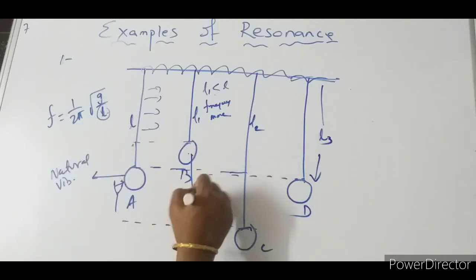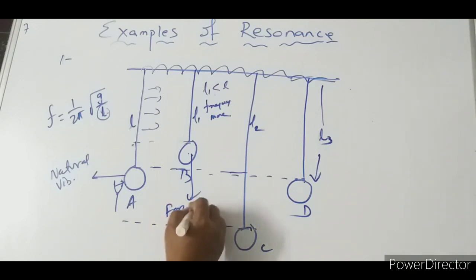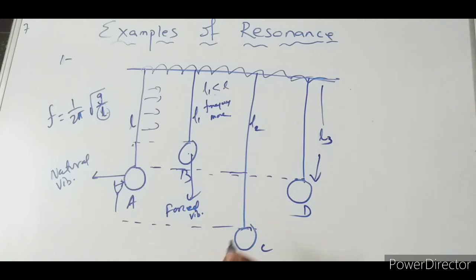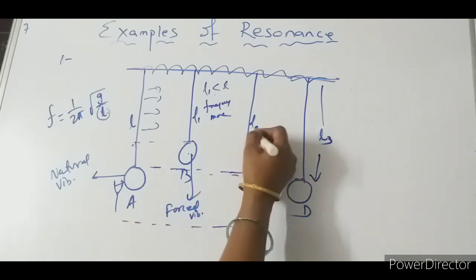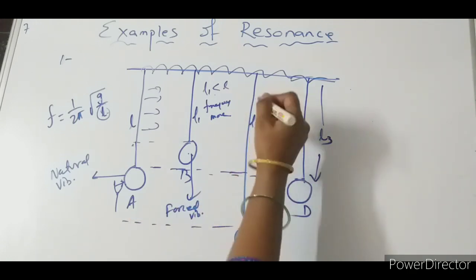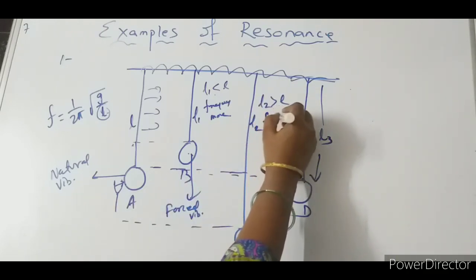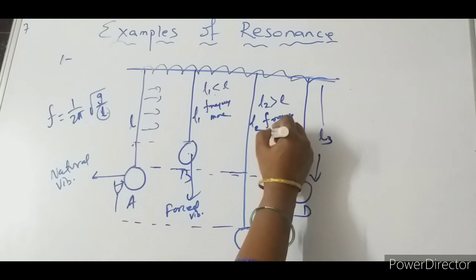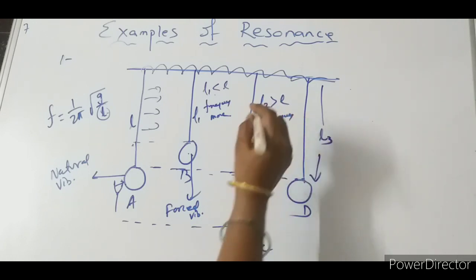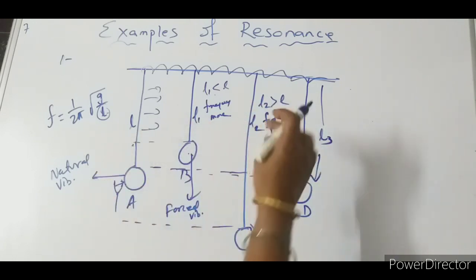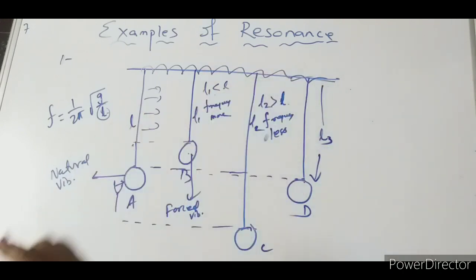This is set to forced vibration. Again come to C. The length of C is not the same. L2 is greater than L. So here we can say the frequency is less, because this length is greater, whereas here it is L.